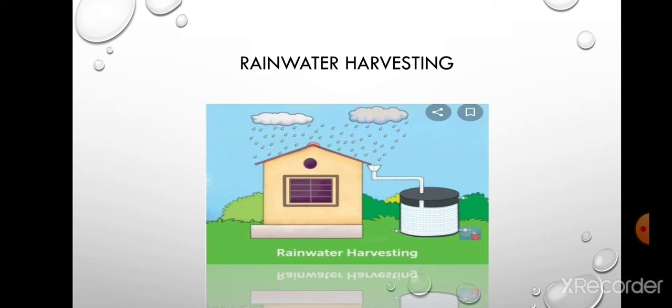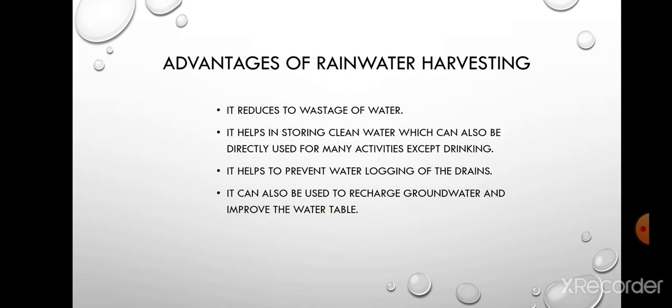Here you can see an example of rainwater harvesting. Actually, it is an example of rooftop rainwater harvesting. So what are the advantages? It reduces the waste of water, it helps in storing clean water, which can then be used again in future for many activities. It helps to prevent waterlogging, and in fact it can also be used to recharge the groundwater.